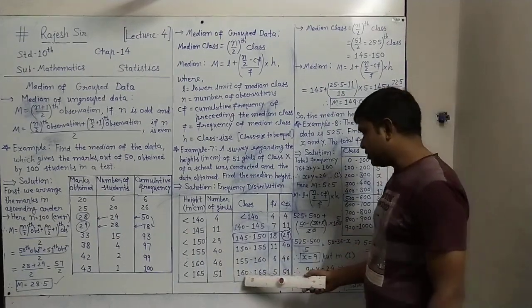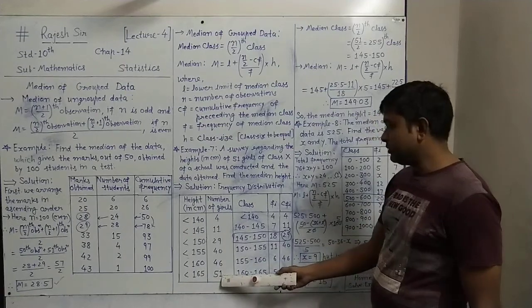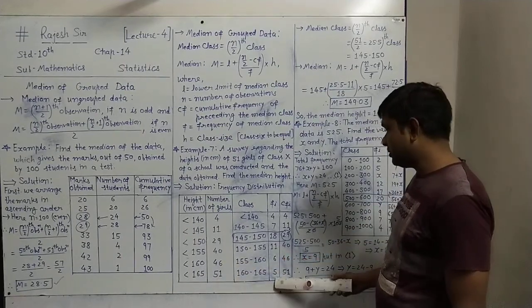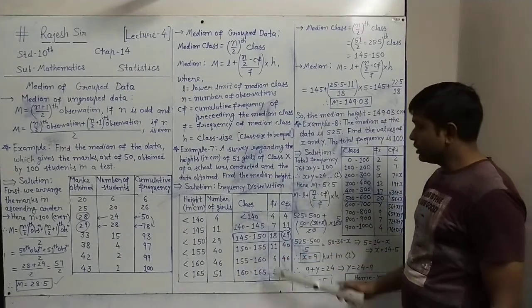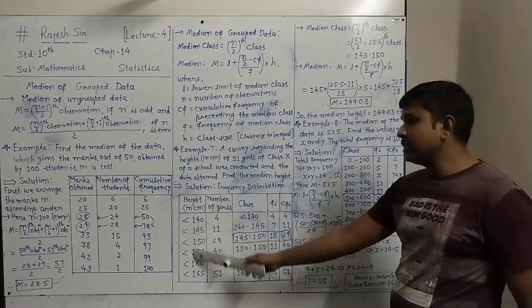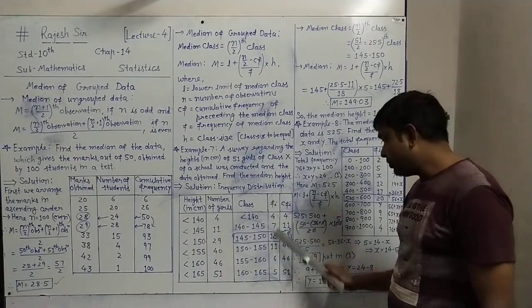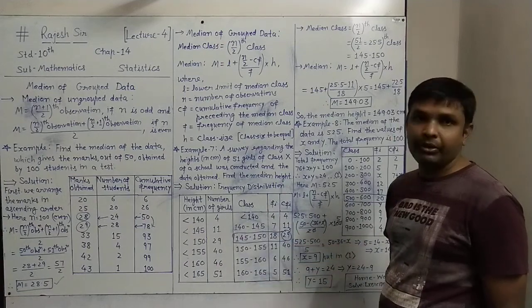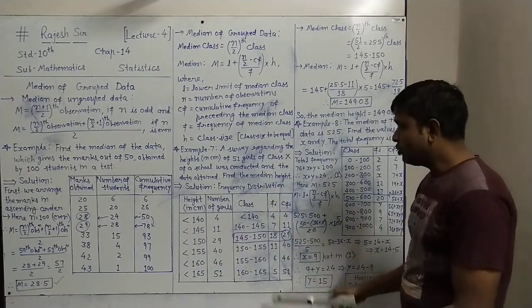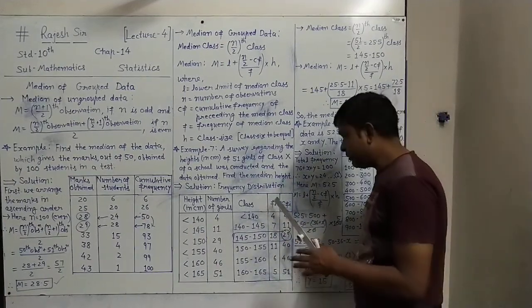Next is 160 to 165, with frequency 51 minus 46 is 5. So this way we have obtained normal classes and normal frequencies from the less than type. Now this is a normal question for us, with class and frequency.